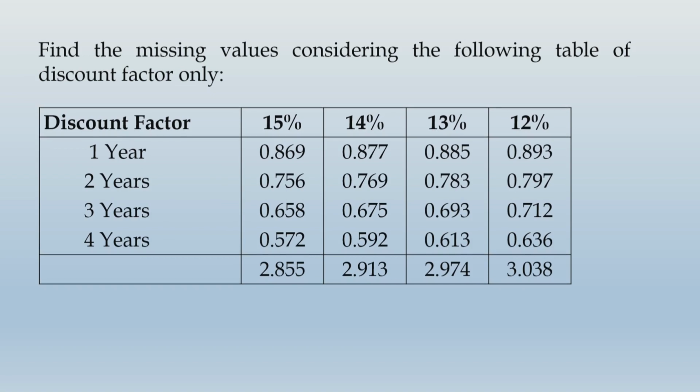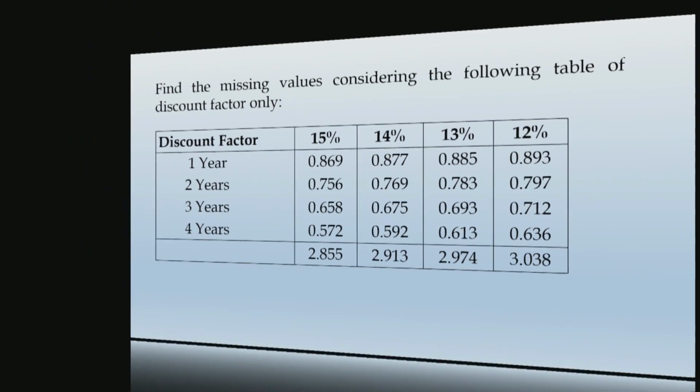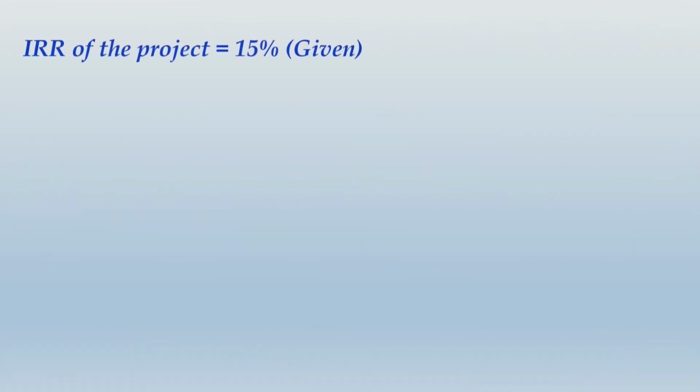Once you get the total PV of inflow and the discounting rate that we have applied is matching with IRR, we must know that the discounting rate being 15%, which is IRR, the total PV of outflow will match with the total PV of inflow, and through this we will be able to get the cost of the project. Once we get the cost of the project, we can relate that to the next factor and keep on deriving one by one all the missing values easily. So let us move ahead and look into how to present the solution over here.